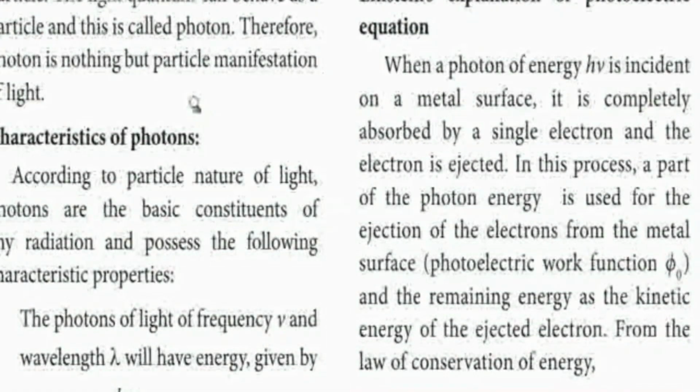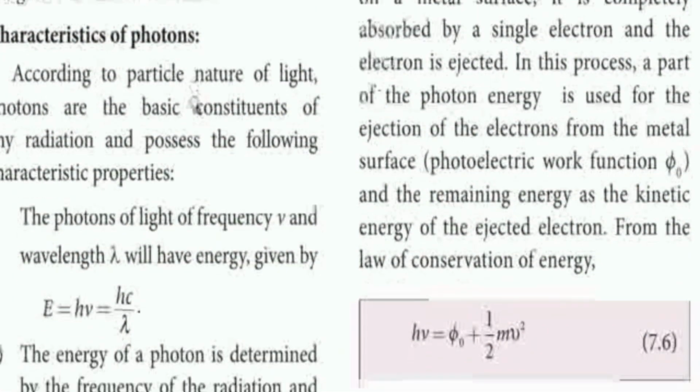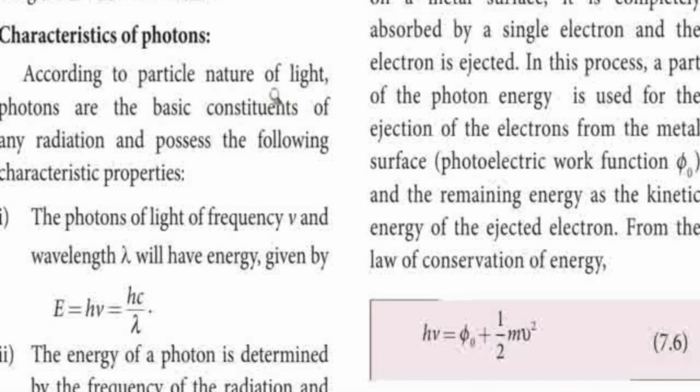So initially we explained that electromagnetic radiation is an energy packet. The light is emitted in the form of photons, E is equal to h mu. So what are the characteristics of the photon? Light is emitted as photons, radiated from the metal surface. The photon of light of frequency mu and wavelength lambda will have the energy E is equal to h mu.